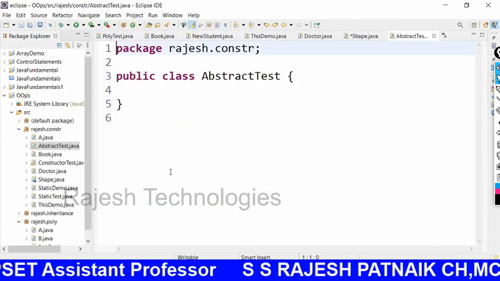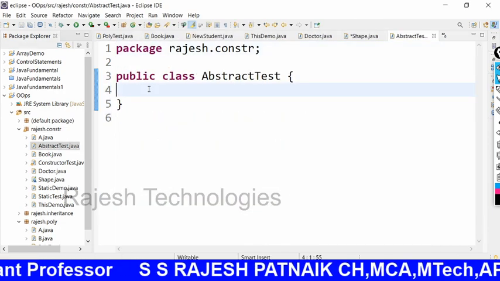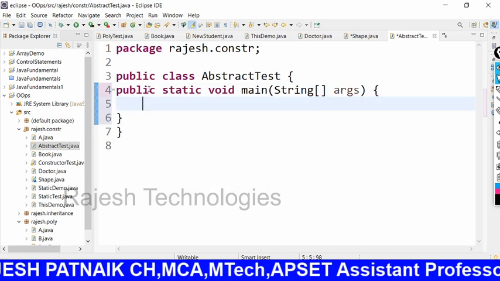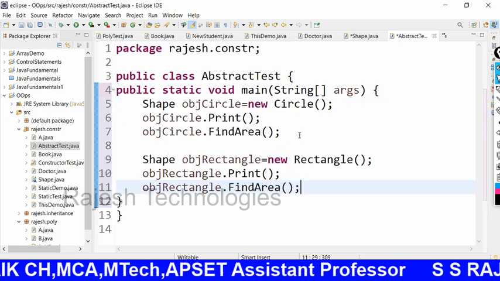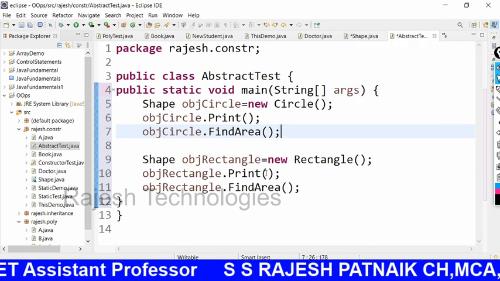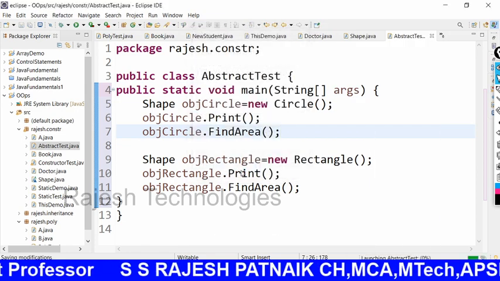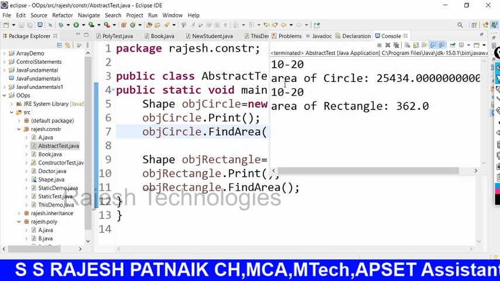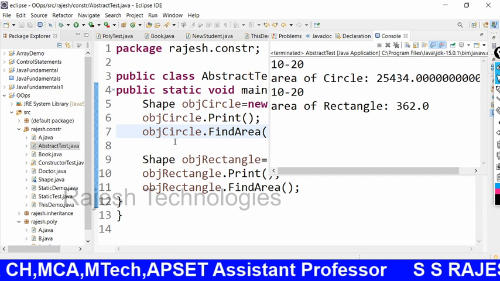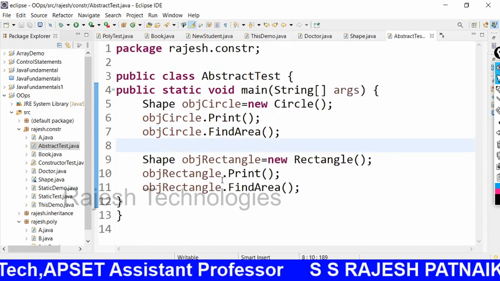Click on finish, and here I must have a main method, and paste the code here and execute. Now you get the output for the area of a circle and the area of a rectangle.